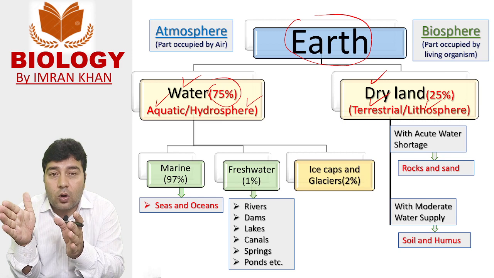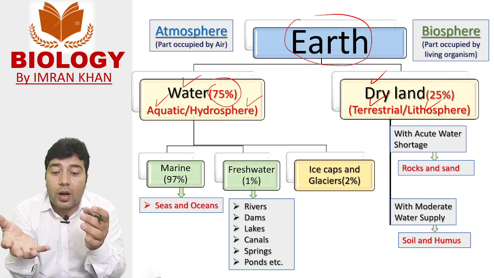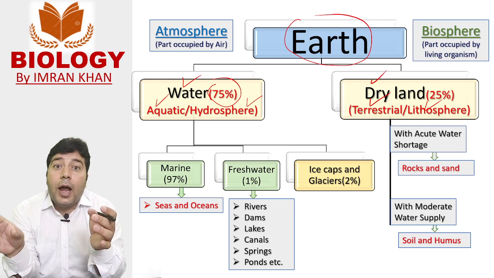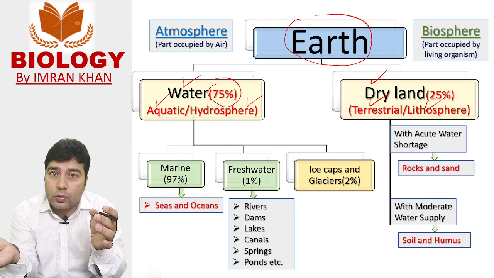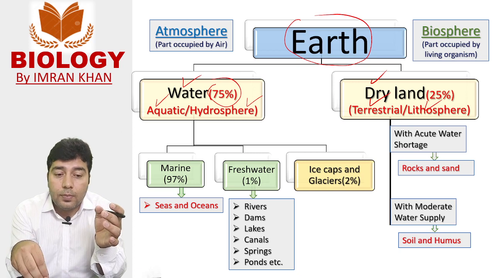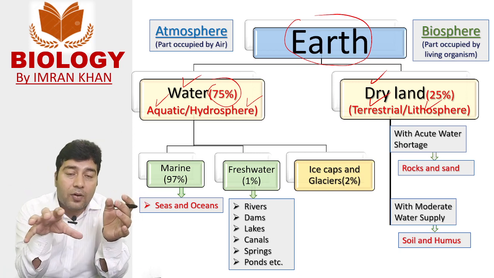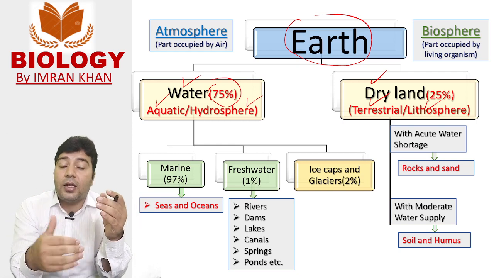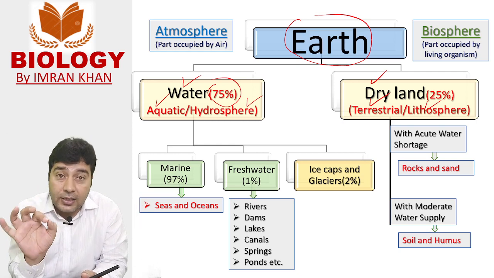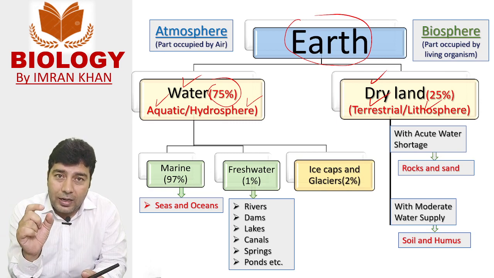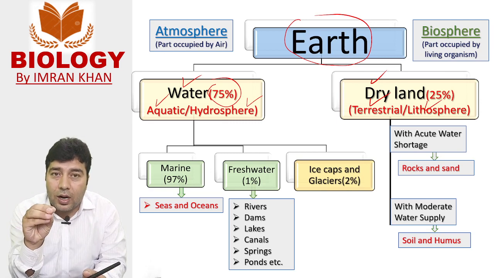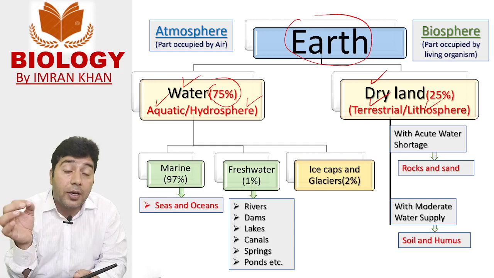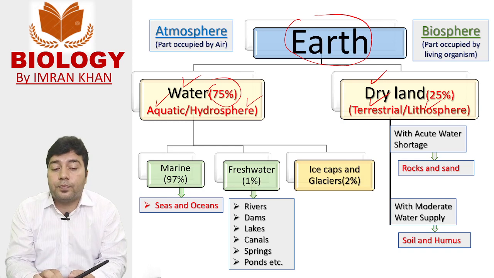One environment is surrounded by water, and that part is called aquatic environment or aquatic habitat, this ecosystem is called aquatic ecosystem, and this biome is called aquatic biome. And a small part of Earth contains the dry place, and that dry area is referred to as the terrestrial environment, terrestrial habitat, terrestrial ecosystem, or terrestrial biome.